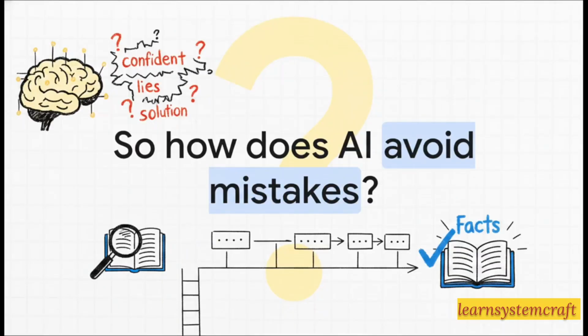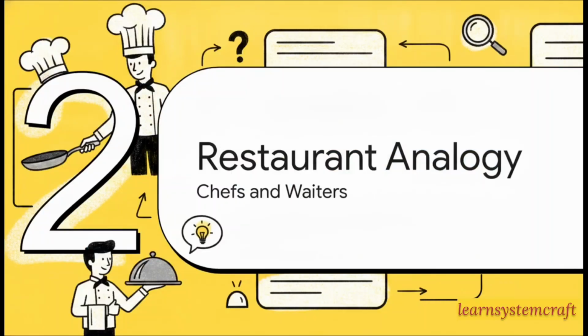Obviously, nobody wants an AI that confidently lies to them. So how does AI avoid mistakes? How do we stop it from guessing and actually force it to stick to the facts? Well, the solution is incredibly clever, and to understand it, we're going to use a really simple everyday story. Let's move to Section 2, the restaurant analogy.